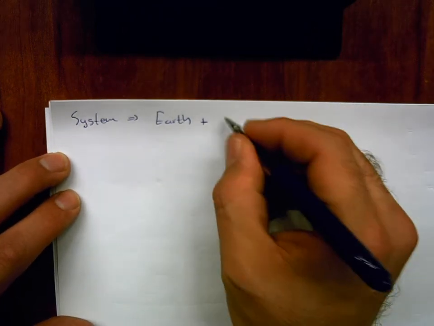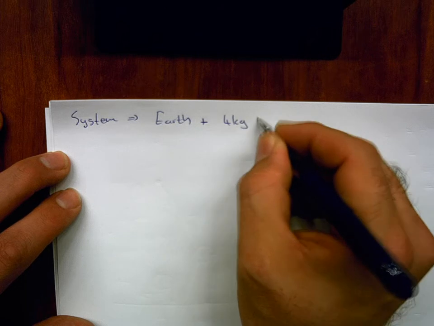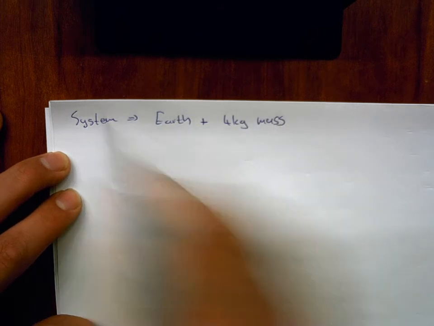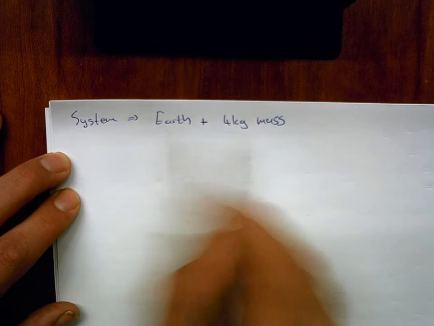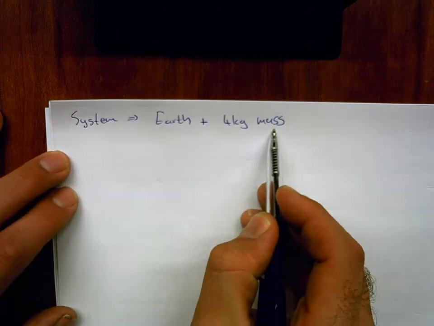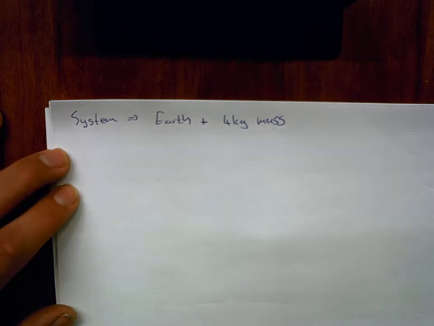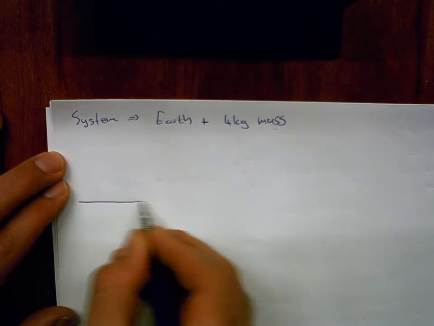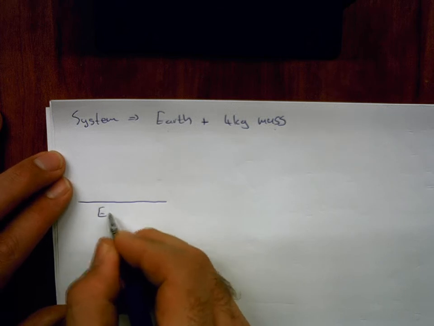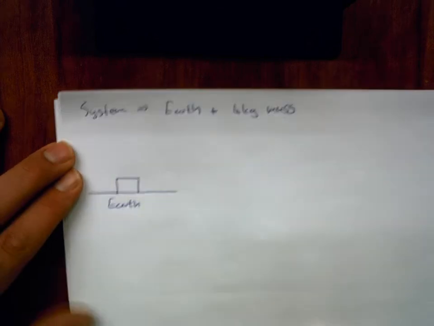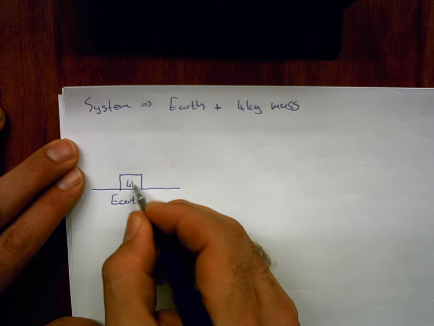So we have a 4 kilogram mass. This is everything that's in our system. Anything that's not the Earth or this mass we consider to be an external agent, or an object external to this system. And initially, this is the surface of the Earth. We've got this mass simply resting on the surface.